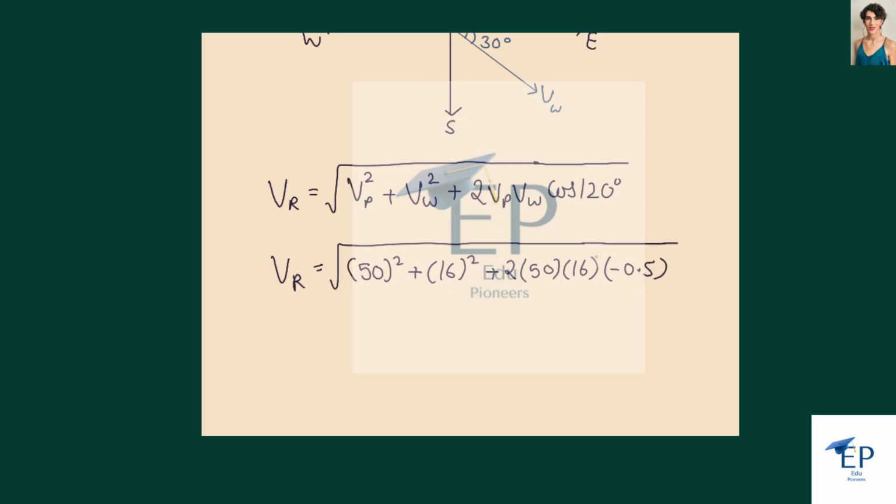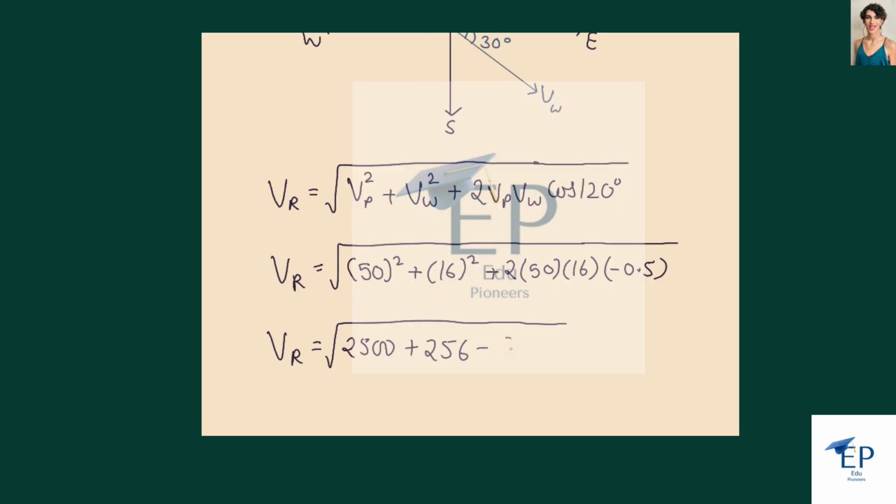If we calculate this, 50 squared is 2500, plus 16 squared is 256, minus 2 into 50 is 100, 100 into 16 is 1600, and into half is 800.